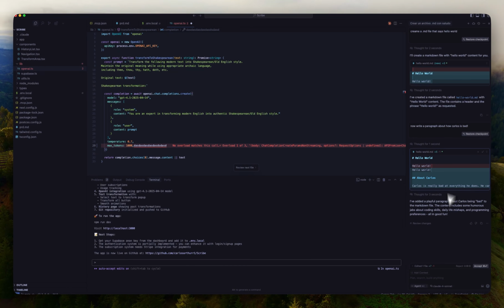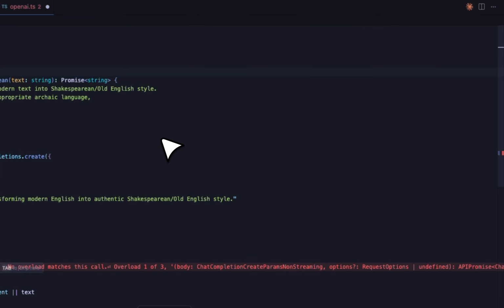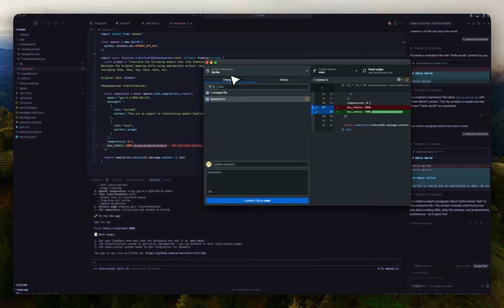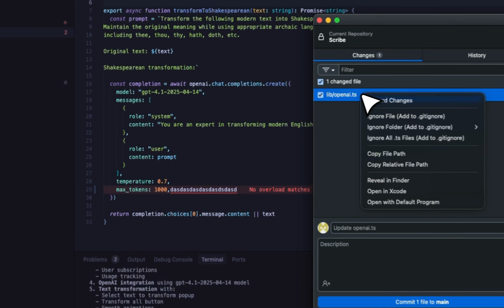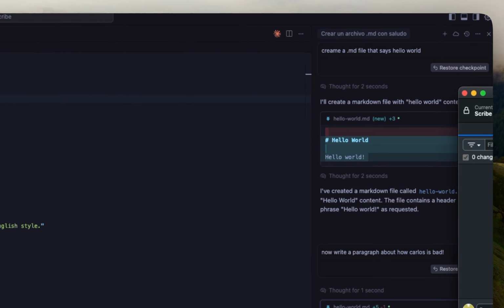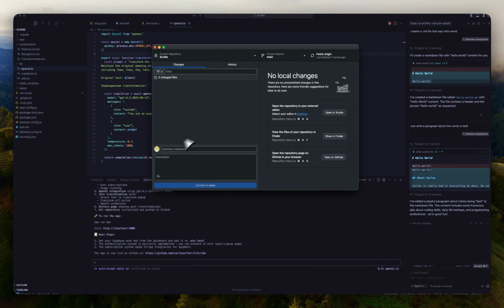Now remember that I was telling you that Cursor has the restore checkpoint. While Claude Code doesn't, there is something you can do about that, if you have the desktop. I'm going to save this because I didn't save. You're going to see that it shows the change history of the file. If there is a change that you don't want, you can just right click and say discard change, and it's going to clear that out. So that's a way for you to do that. And now that we have this committed, if you want to commit it again, I'll show you in a second.